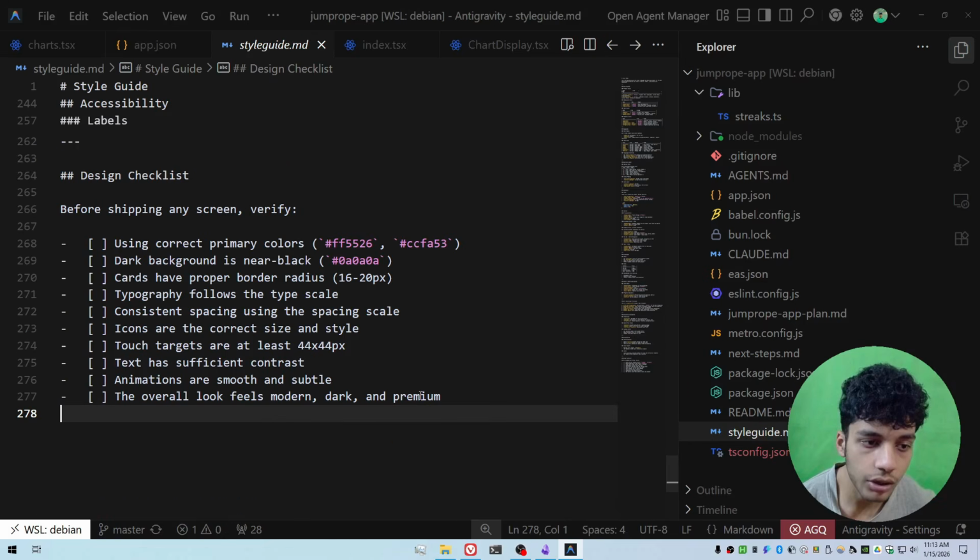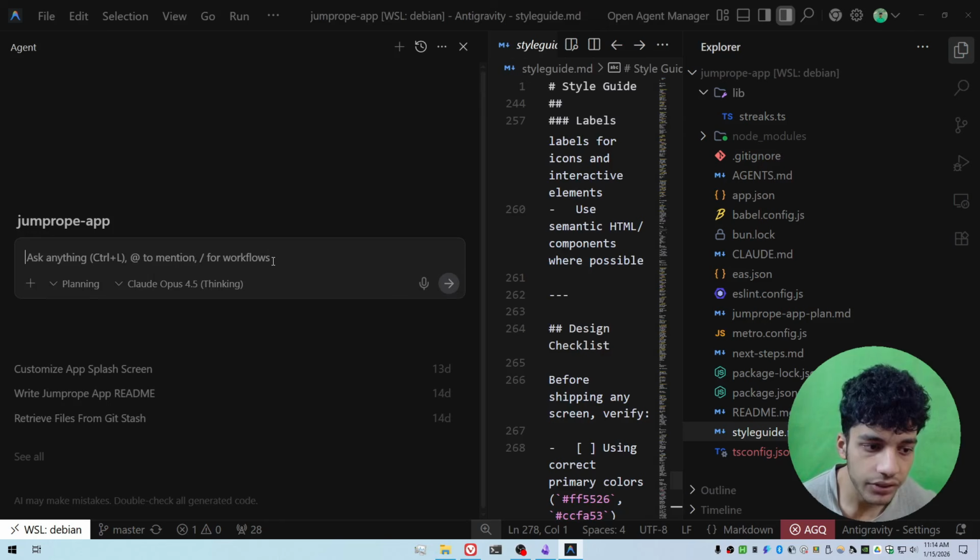What I do is I've already written this style guide, right? Again, with the help of AI. But by having this detailed style guide, I can just go over to my little agent over here and tell it to design whatever component I want, right?